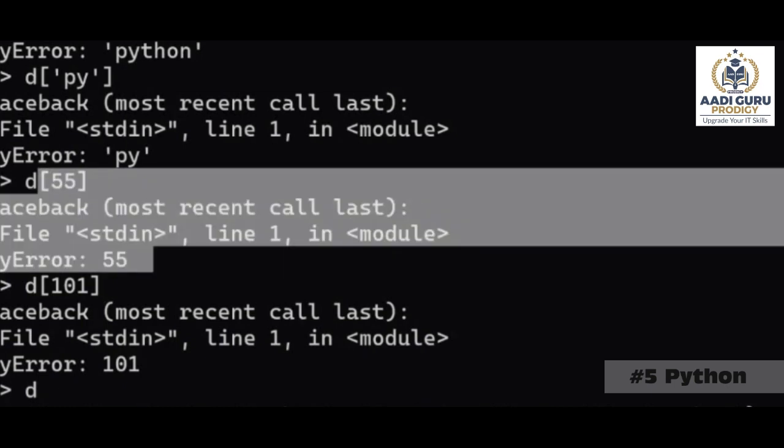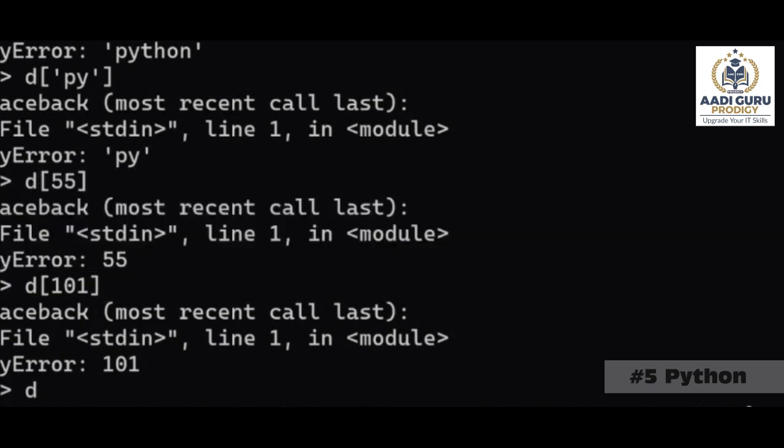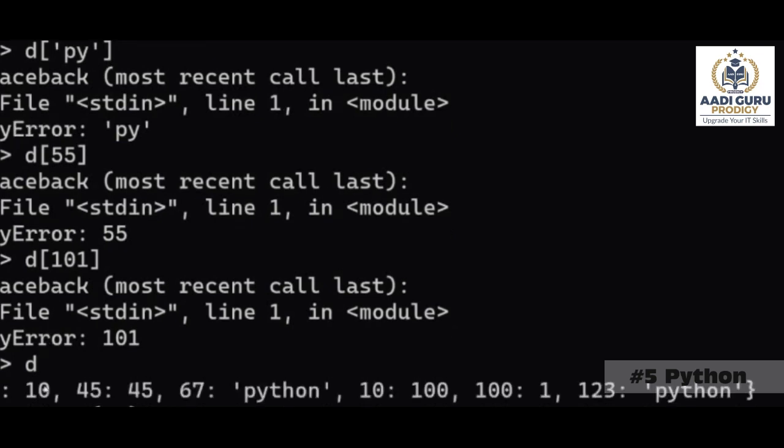But using the get method, whatever key you are trying to give, if that key is there in the dictionary, it will give you the value. If that key is not there, then it will not give any error. It will be blank. Now see, there is no such key as 55. So it will give a blank answer. It will not give anything.